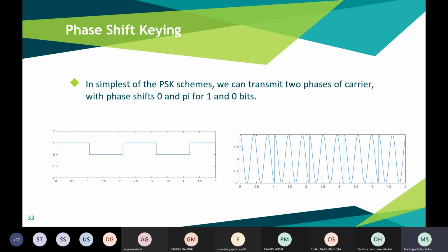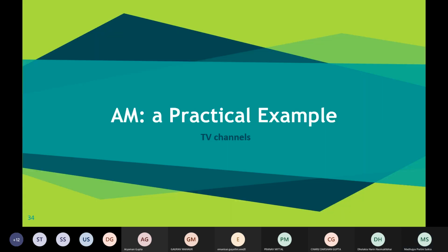So we are going from 1 to 0, so there is a phase shift of π/2. Hence the carrier signal being transmitted will have an additional phase of π/2. Again, when the bit changes from 0 to 1 at 2, there is a phase shift of π/2, and so on. This is basically phase shift keying. Next, for amplitude modulation, a practical example is the TV channels.